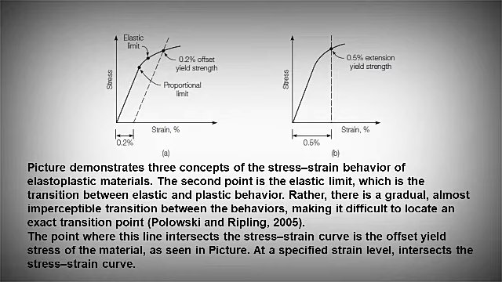The figure demonstrates three concepts of the stress-strain behavior of elastoplastic materials. The second point is the elastic limit, which is the transition between elastic and plastic behavior. Rather, there is a gradual, almost imperceptible transition between the behaviors, making it difficult to locate an exact transition point. The point where this line intersects the stress-strain curve is the offset yield stress of the material, as seen in the picture.